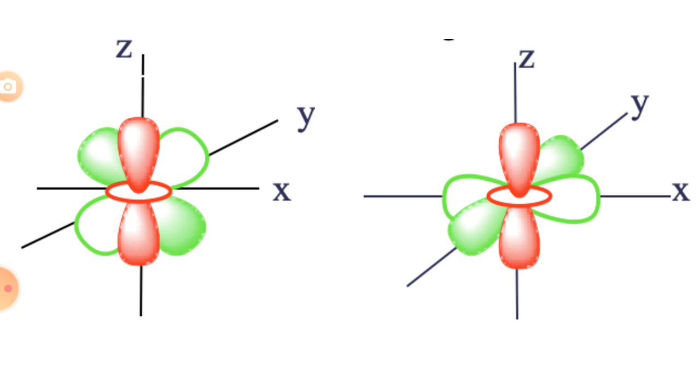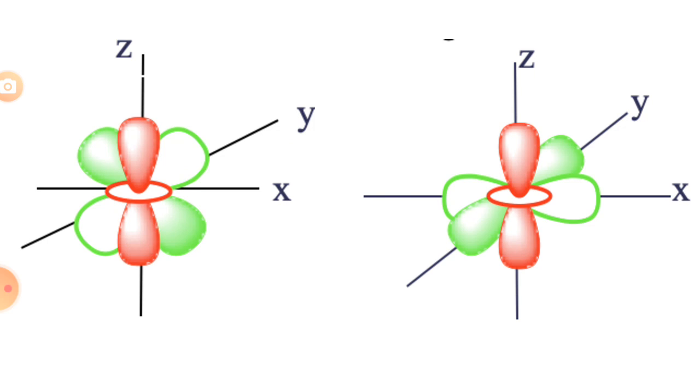So in this second figure we can see there are two different orbitals, and in these two different orbitals the energies of dxz, dyz and dxy are different. That is why it shows two different microstates.